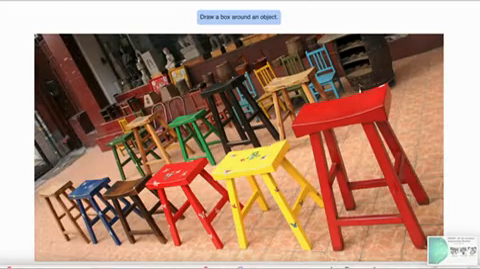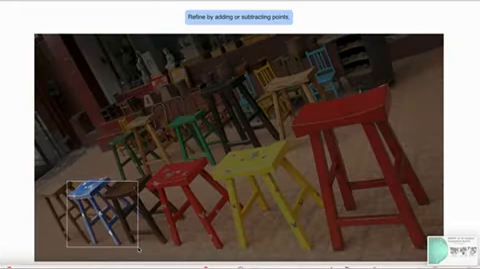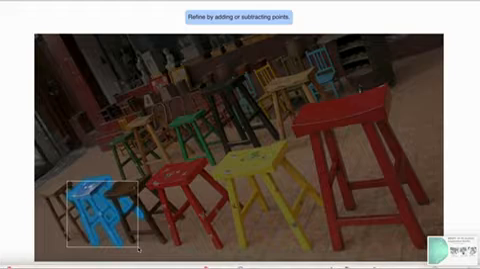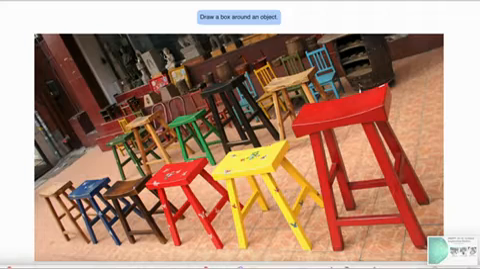For example, again, the user wants to lift the blue stool. So it recognizes the blue stool, segments it, and then the lifting function is performed on the blue stool. So I want to pass it over to Raji to continue.